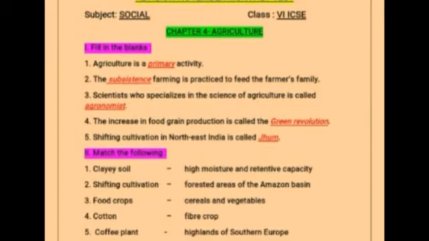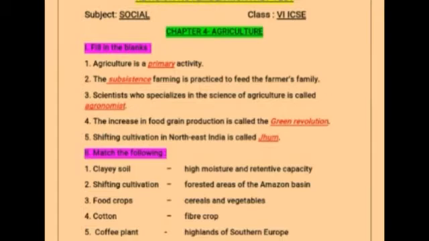Agriculture is a dash activity. You have to fill in the blanks. Yes, it is a primary activity. Second one, the dash farming is practiced to feed the farmer's family. Yes, subsistence farming. Third, the scientist who specializes in the science of agriculture is called an agronomist. Fourth one, the increase in food grain production is called what revolution? It is green revolution. Fifth, shifting cultivation in northeast India is called Jhum.